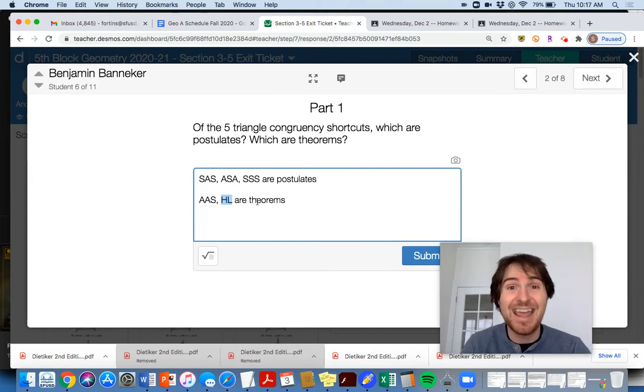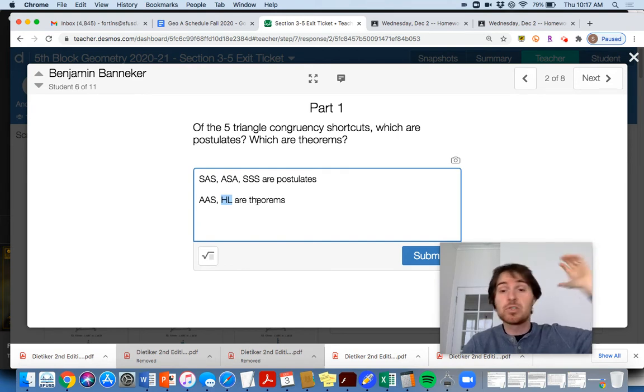The hypotenuse leg theorem, okay? Because if I know two sides of a right triangle are congruent to two sides of another right triangle, I want to know that they're congruent. It could be through SAS, if I know both legs in both triangles are congruent. Okay, that'll come up in your homework today.